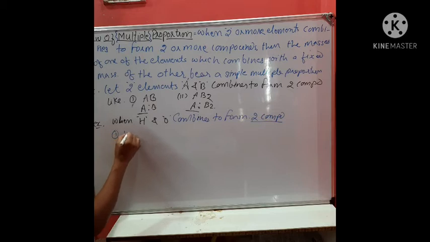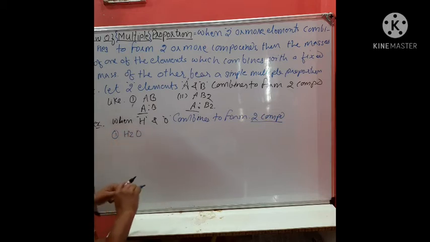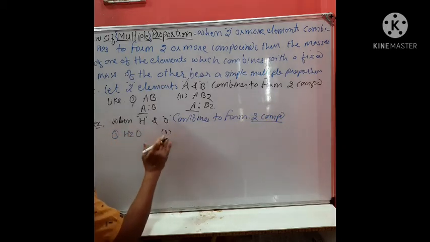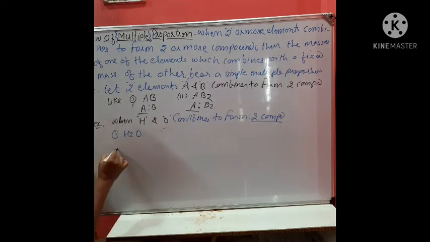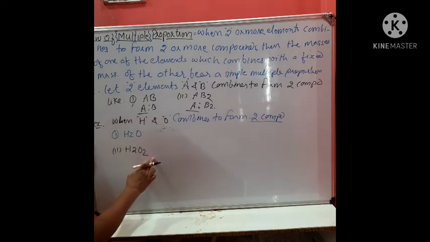Compound number 1 is H2O, and compound number 2 is H2O2. Student, this is called water, this is called hydrogen peroxide. These two compounds exist.